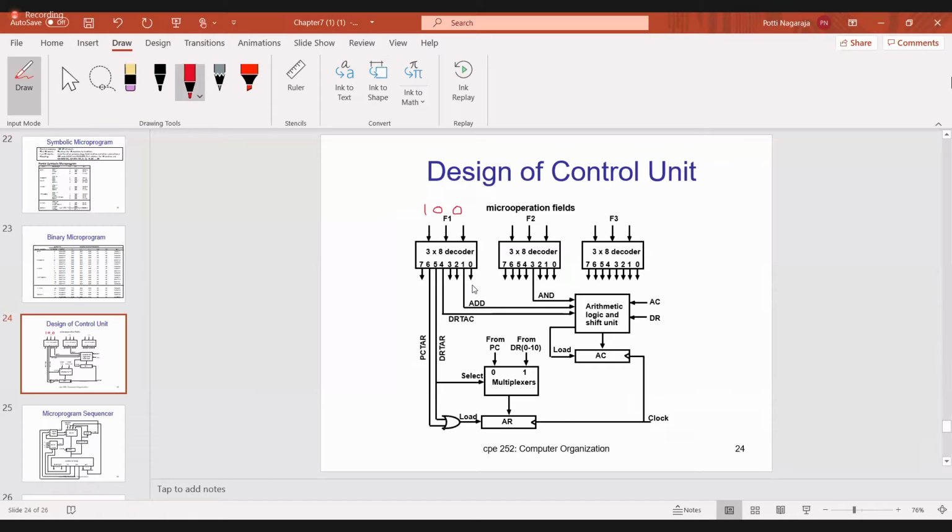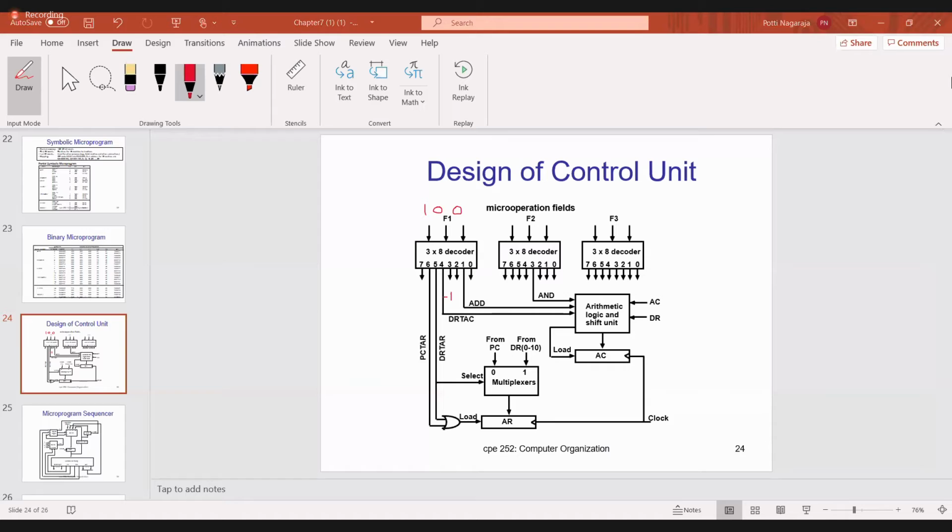000 means 0, 001 means 1, 010 means 2. So 100 means which line will be active? Fourth line is active. Okay, that is correct. So the DR line is active, that means its value is 1 and all remaining outputs are 0. Is it okay?